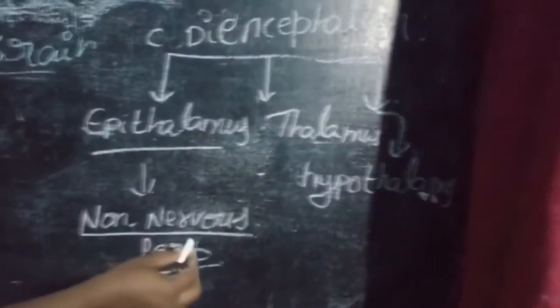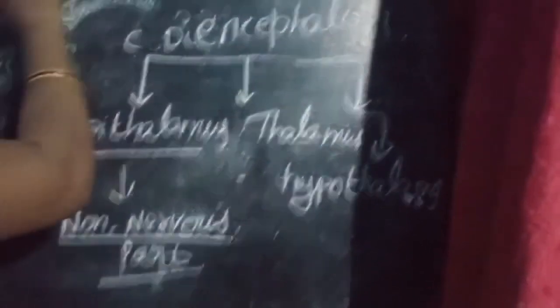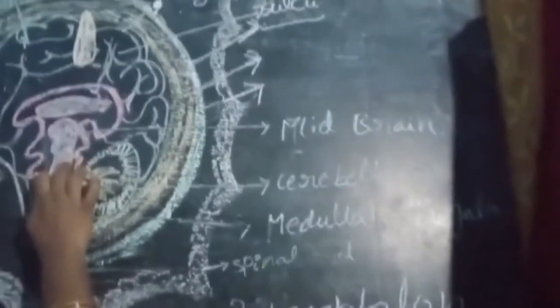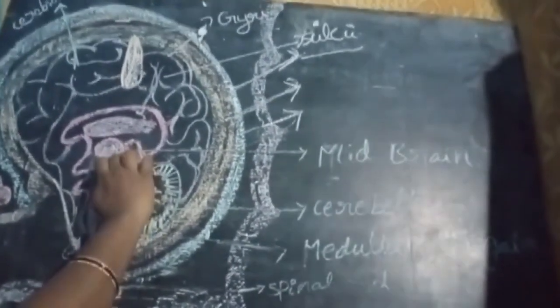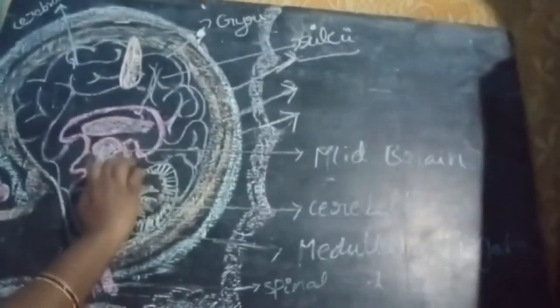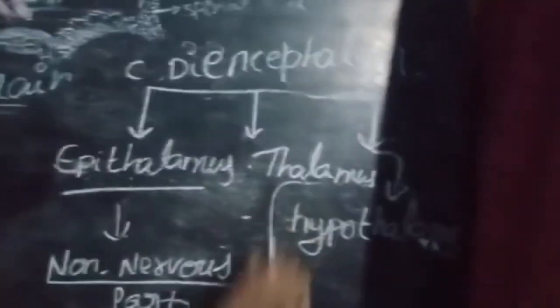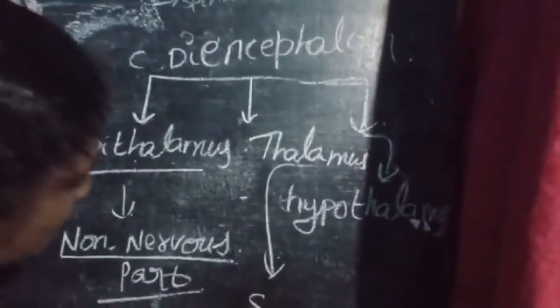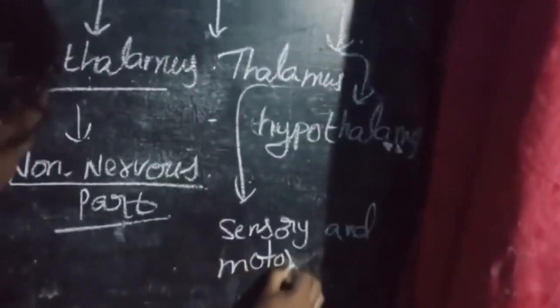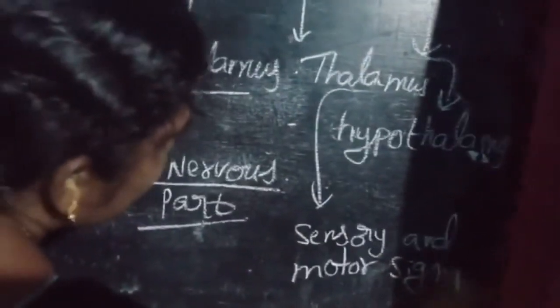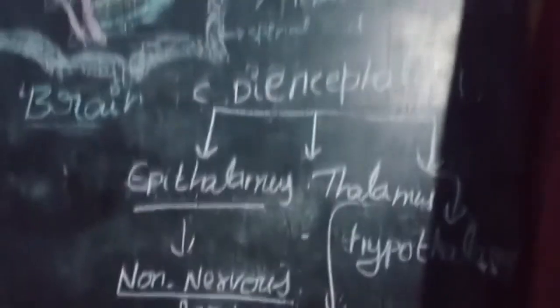Next one is the thalamus. It is above the midbrain. You can see it in the brain diagram. This is the midbrain, and the thalamus is above the midbrain. The thalamus coordinates sensory and motor signals. These are the functions of the thalamus.